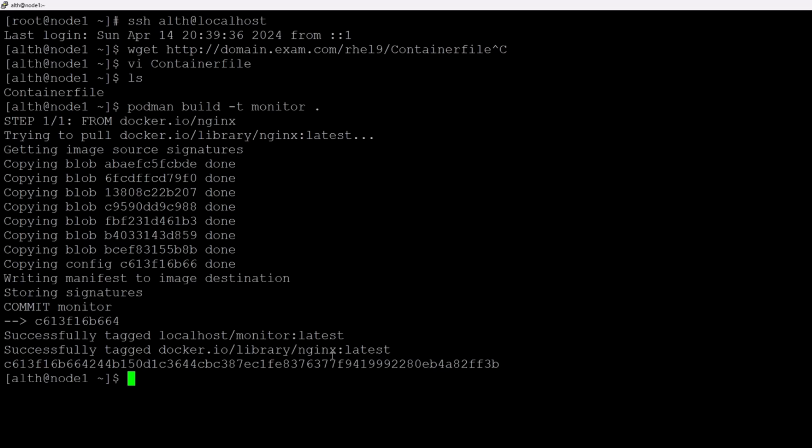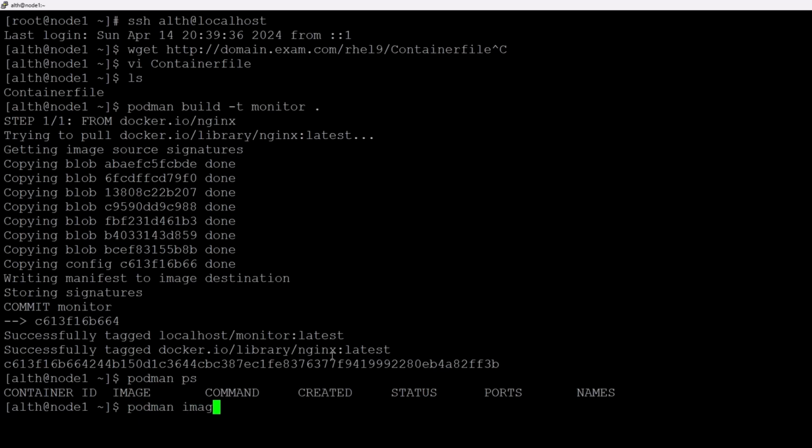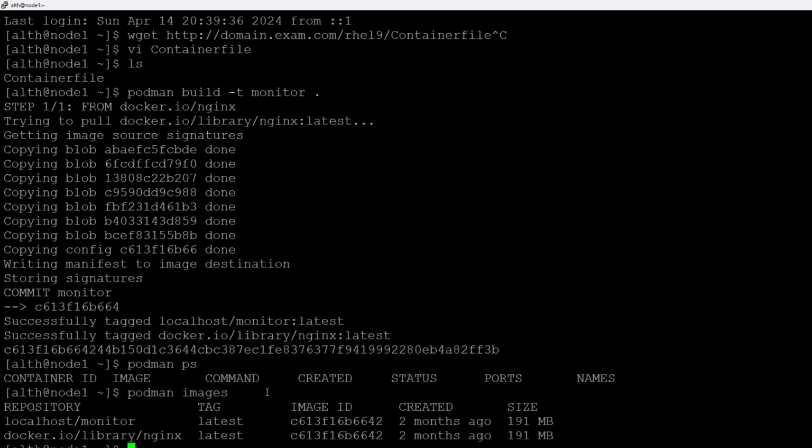Okay, so you can see that is there if you run the command podman images. Yeah, sorry, not ps, podman images. You can see your images here, right? And this is your question number 12. So I am going to stop it, and we will go for next question number 13.